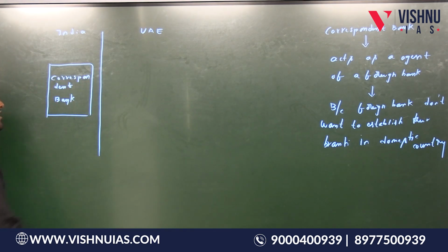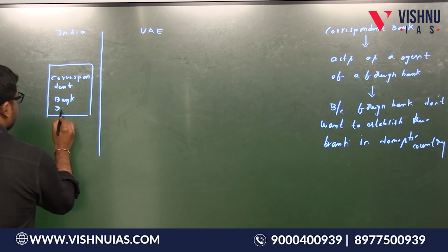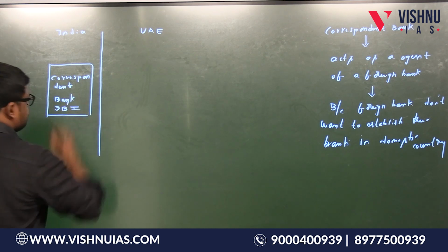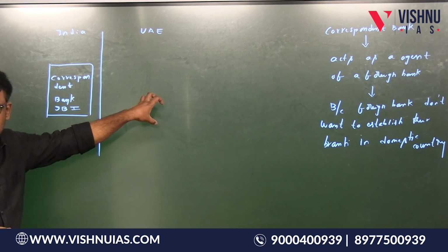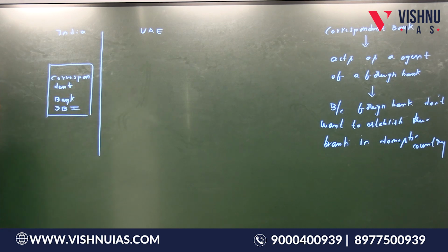That means the banks present in the UAE don't want to establish their branches in India. Therefore, in India, there will be one bank called a correspondent bank. It will act as an agent of the UAE banks. Is this point clear? For example, I can take SBI. It is a correspondent of the UAE banks.